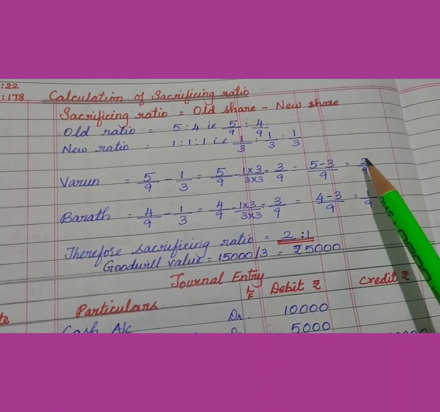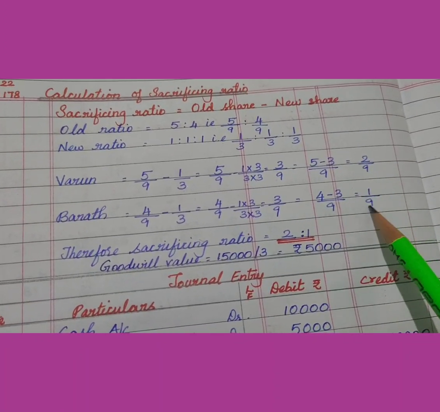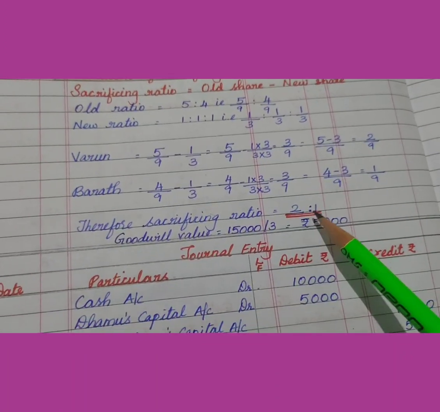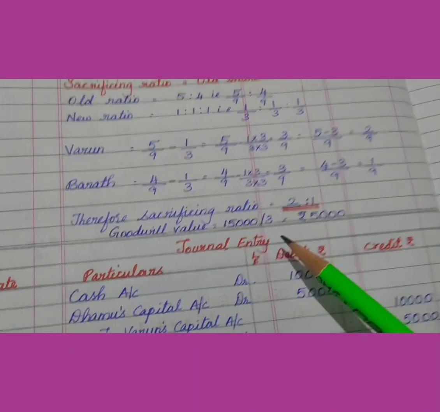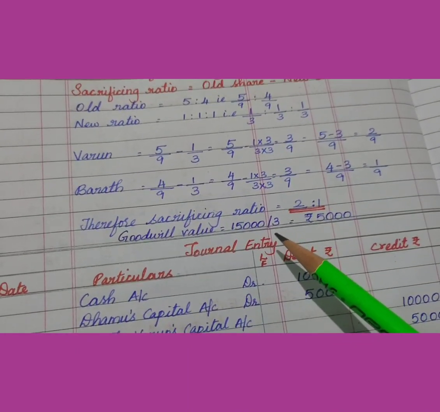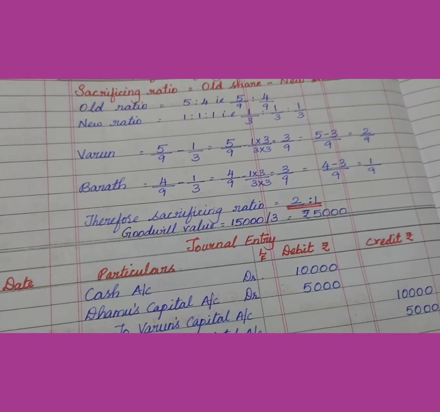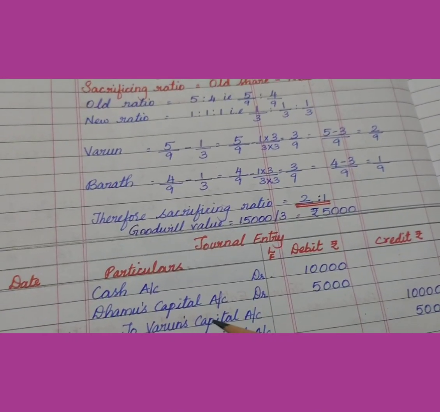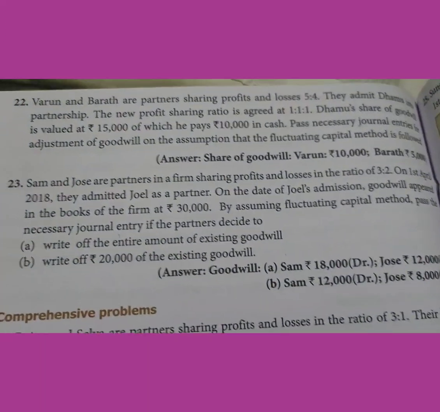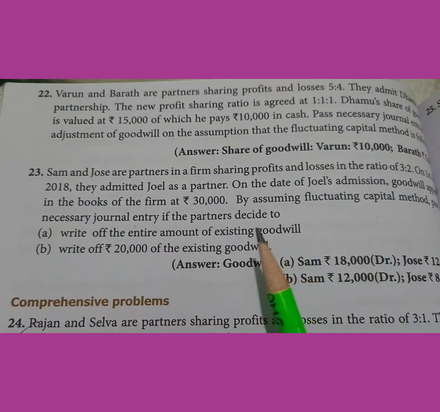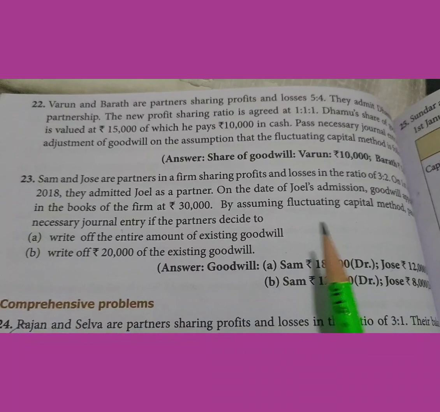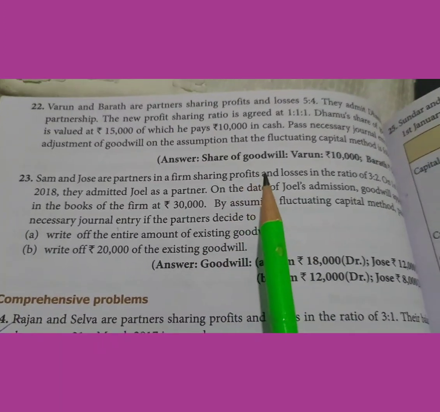Therefore, the sacrificing ratio will be 2:1. So now we found the sacrificing ratio. And again, to find the goodwill value, how will you find the goodwill value? It is given in the question as 15,000 is valued as Damu's share, of which he is paying only 10,000.